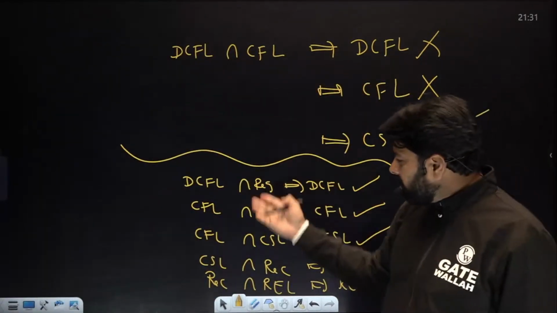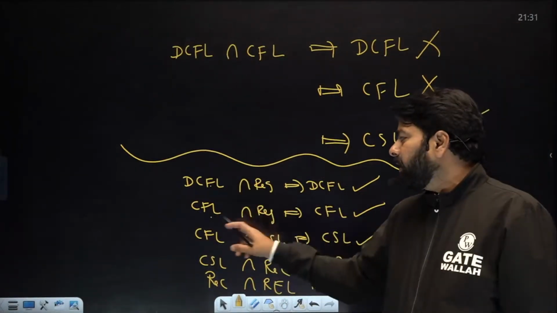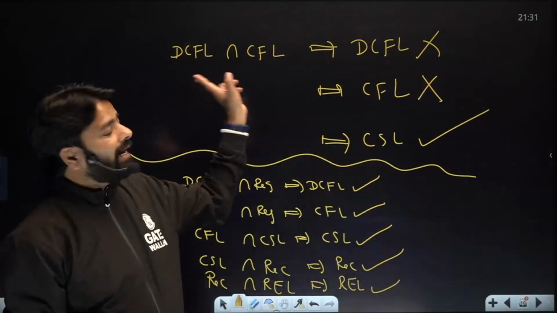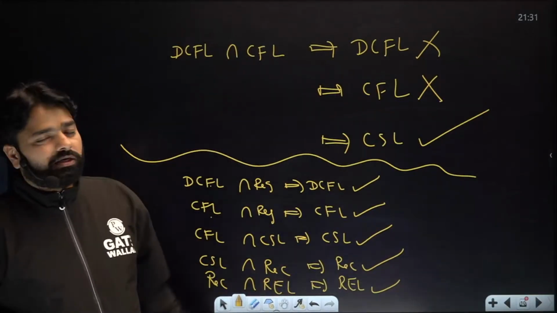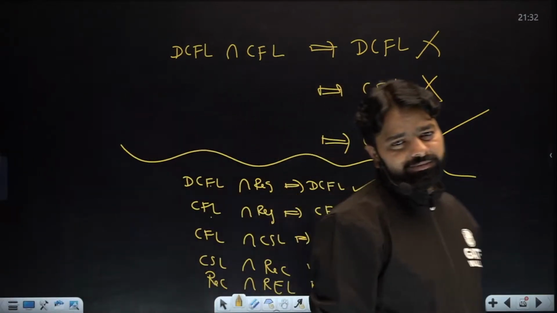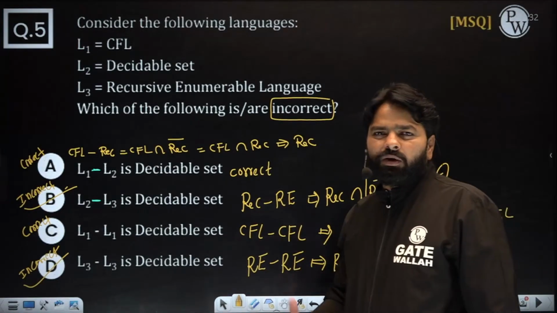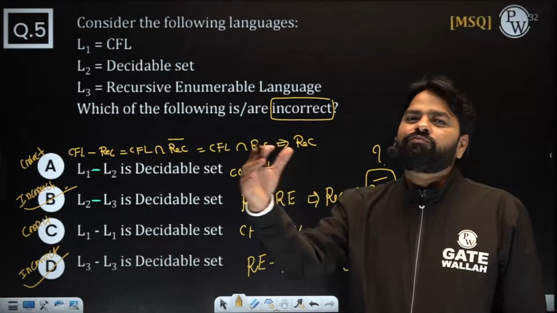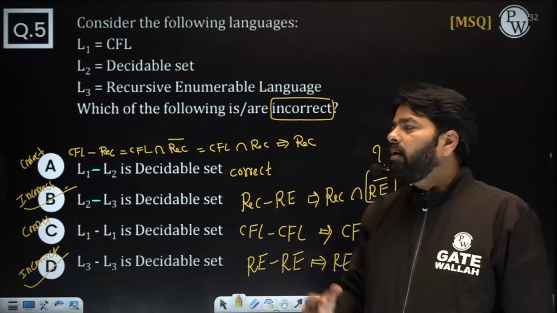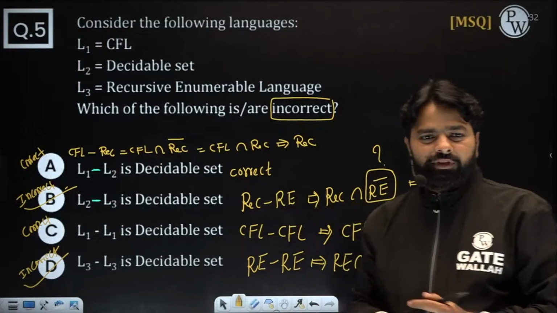In the intersection, for all of them, you can choose the type of language from the bigger class. But here, this one will not satisfy the bigger class language. So especially this point. The remaining, yes, you might be correct, but keep that point. It's not always. If you want to make any shortcut like that, bigger one, just understand in which cases it won't work. Some cases it will work, some cases it won't. Remember, in maximum cases it is working, one case it is not working. Got it?